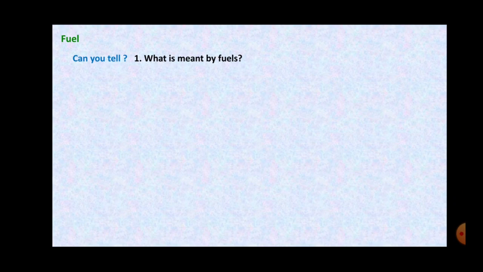That means the substances from which we get the energy are called fuels, and they are found in all the three states. That is, they are found in solid, liquid, as well as in gaseous state.